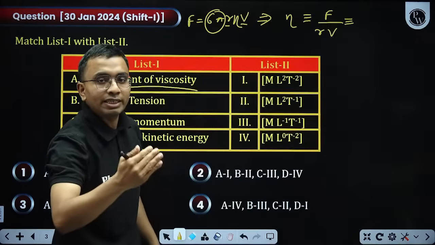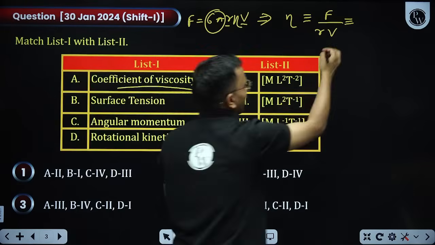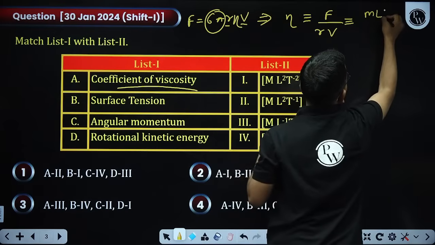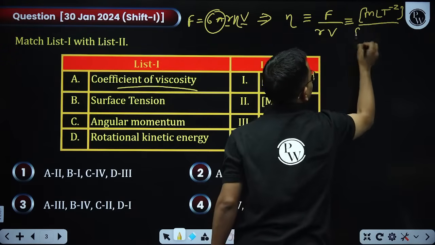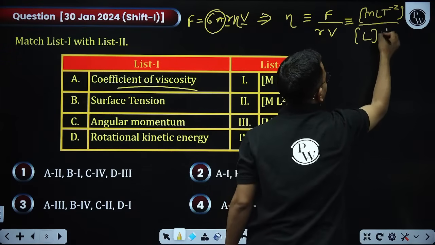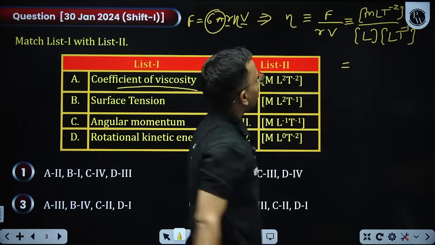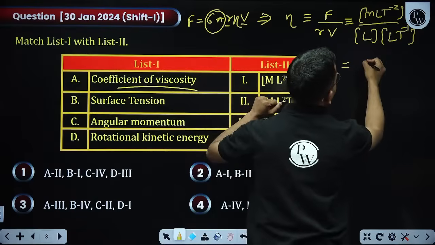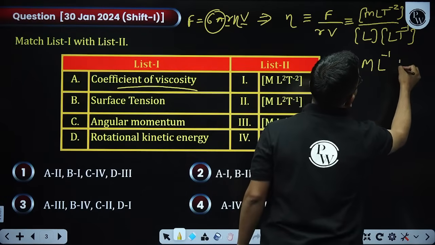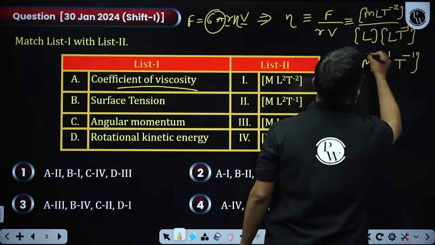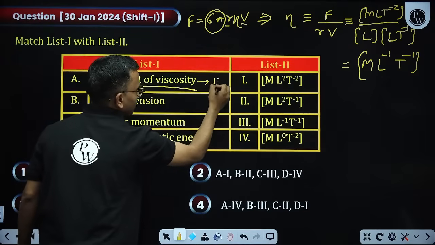Force is mass into acceleration, that is kg meter per second square, so M L T to the power minus 2, divided by r which is length, so L, and velocity is meter per second. So we can write the dimensions: M to the power 1, L to the power minus 1 and T to the power minus 1. M L to the power minus 1, T to the power minus 1.